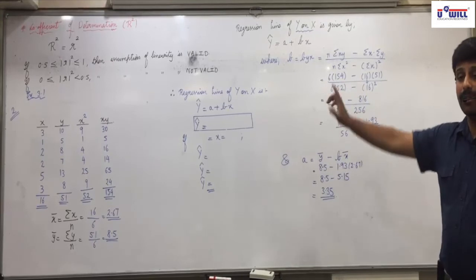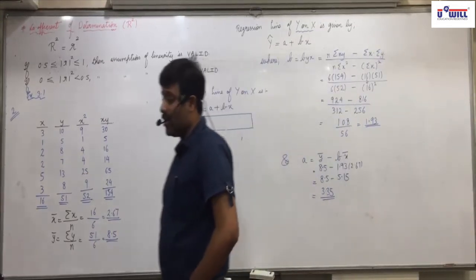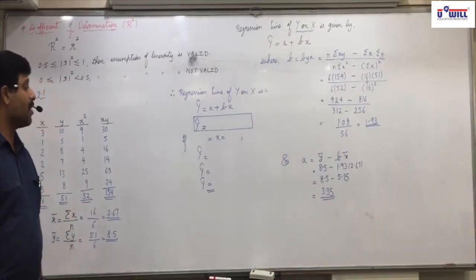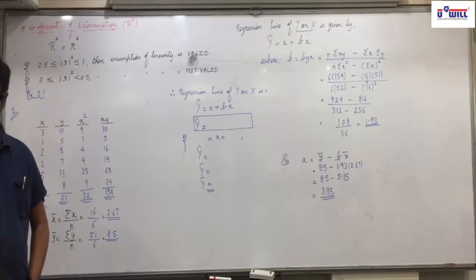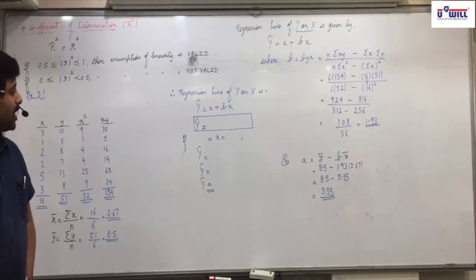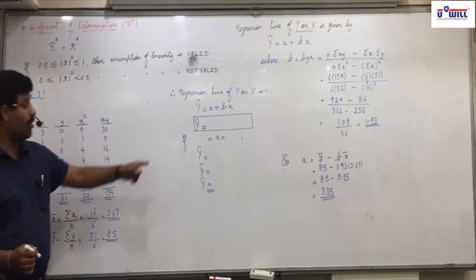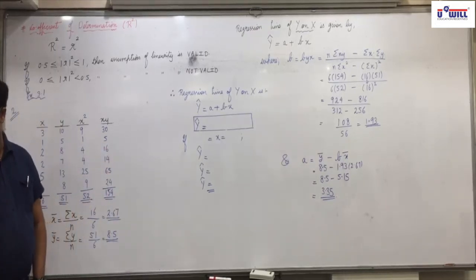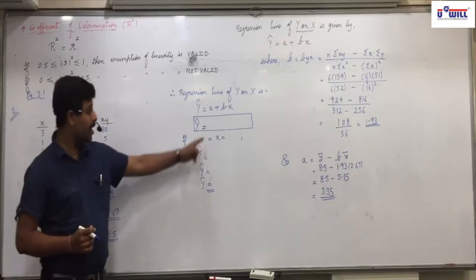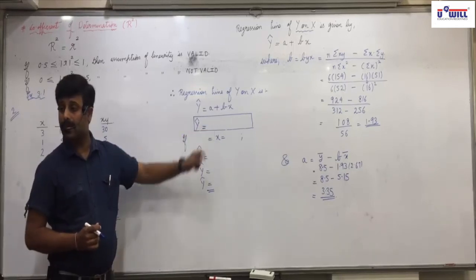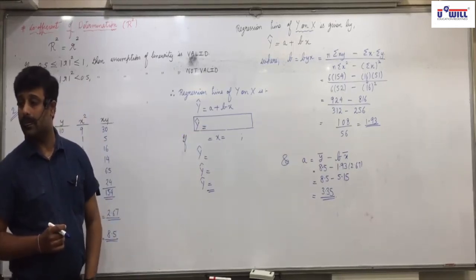We'll rewrite the equation, write it down. The regression line of y on x is y cap equals a plus bx. Did you all write this? So, Kathy, how will we express this equation now?